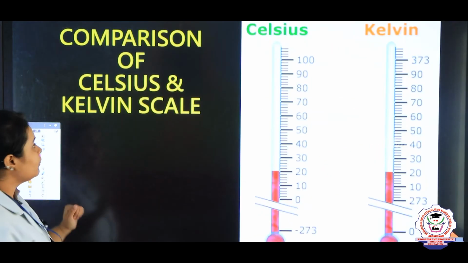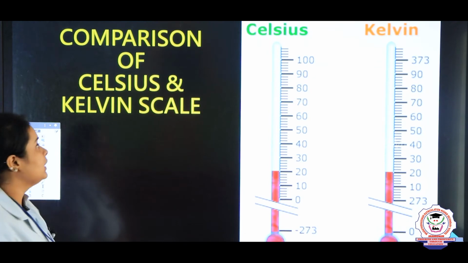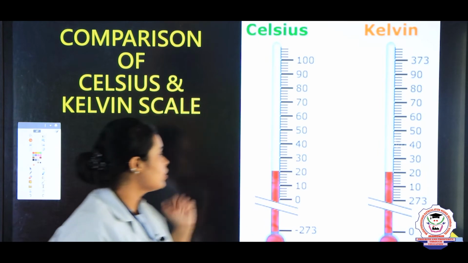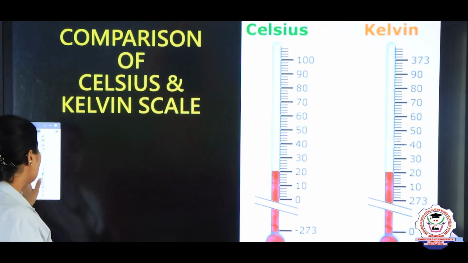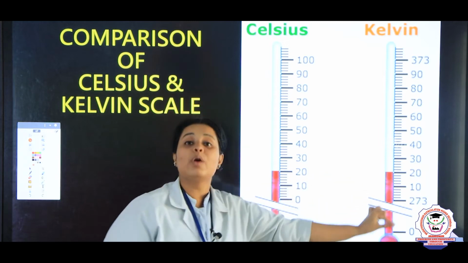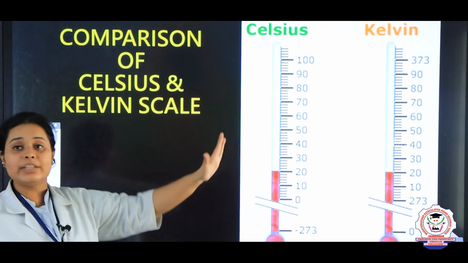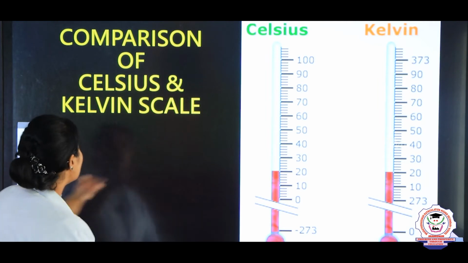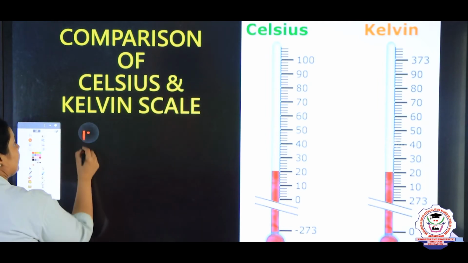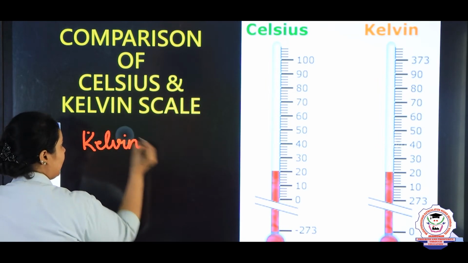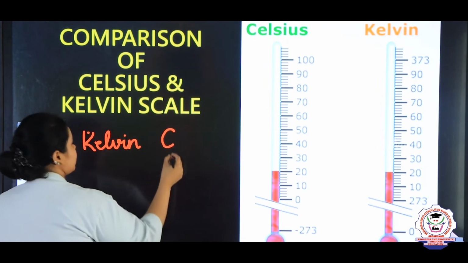So children, after that let's do the comparison between the degree Celsius and the Kelvin scale. So here children, you can see that both the lower points of Kelvin and degree Celsius have the difference of 273. So you can write for Kelvin, and here you write it as Celsius.